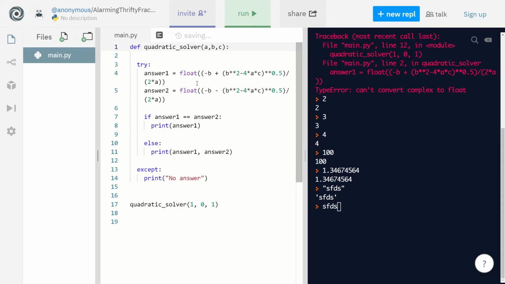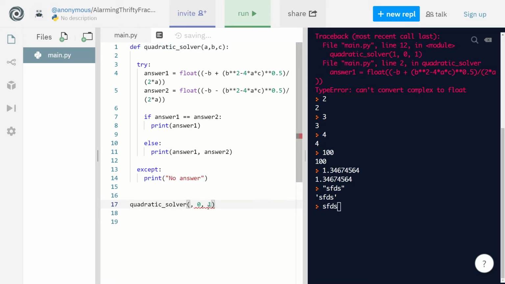So recap, two answers, you print both answers. If there's one answer, because both answers are the same, you only print out one of them. And if there's no answer, i.e. this returns an error because it can't take the square root of a negative number, then it prints out no answer. And then you can just solve it.